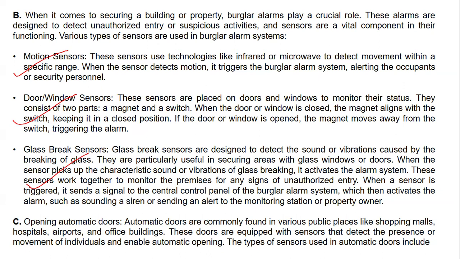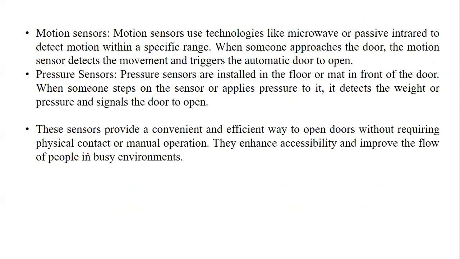The use of technology will help you detect, if it is a motion sensor, or to monitor your windows or doors. Again, we have glass break sensors, which are activated with the help of vibration, or an automatic opening door sensor. When the movement happens, the sensors get activated, right? So this is nothing but, as I told you, motion sensors, right?